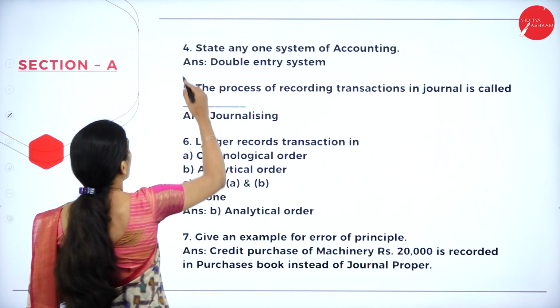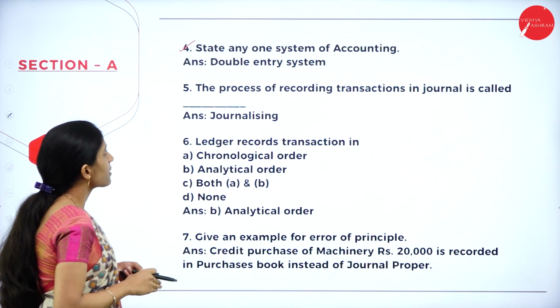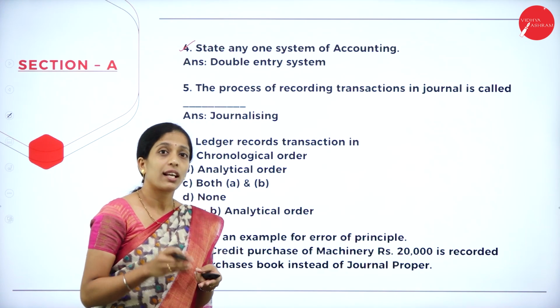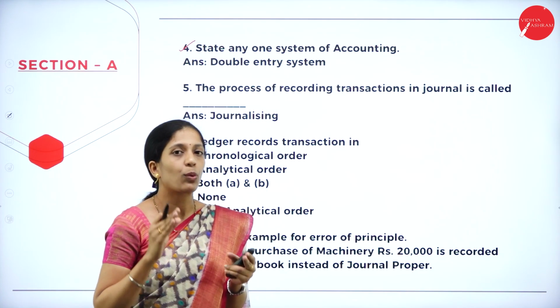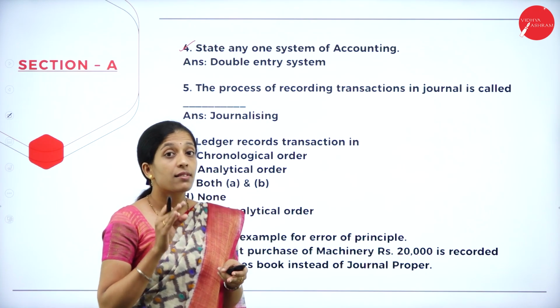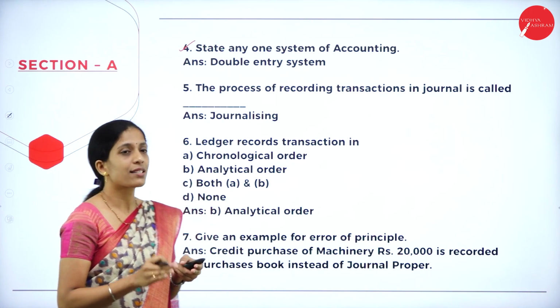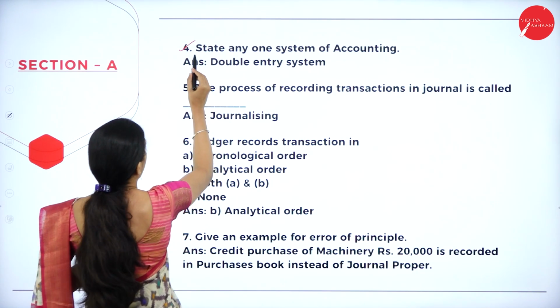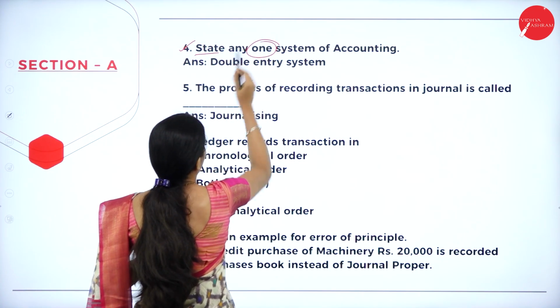Now coming to the fourth question, state any one system of accounting. There are mainly 2 systems of accounting. One is the single entry system, the other one is the double entry system. Since they have asked for 1 mark and they have clearly told, state any one system of accounting.